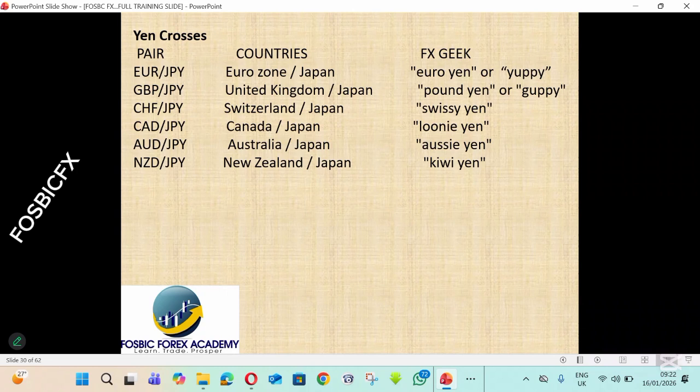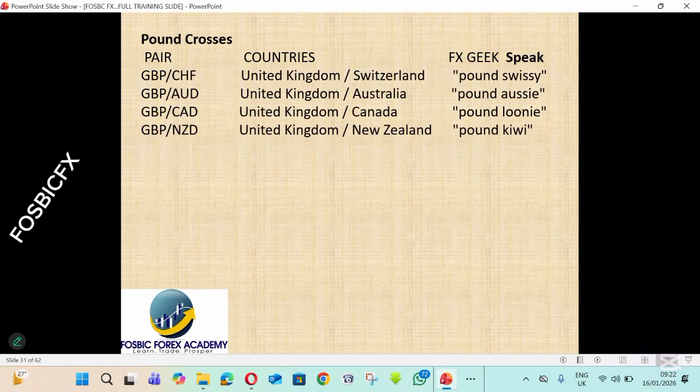Let's take a look at the third division, which is the pound crosses. You can see that the pound is present in all the currency pairs here: GBP CHF, GBP AUD, GBP CAD, GBP NZD. So these are called pound crosses.